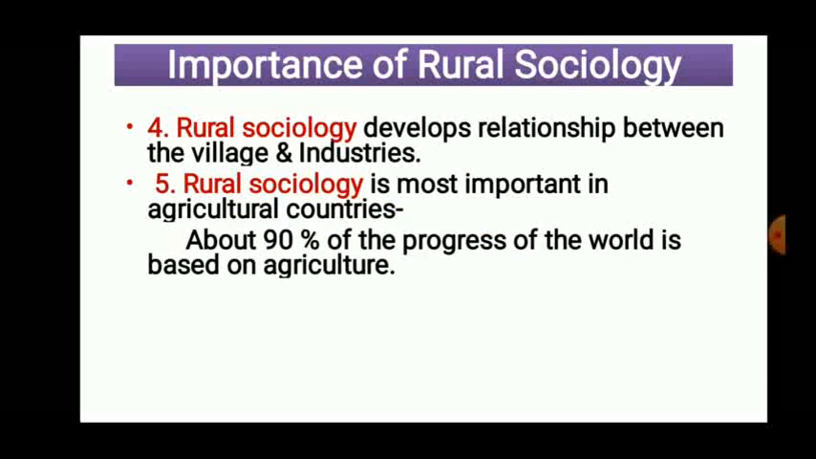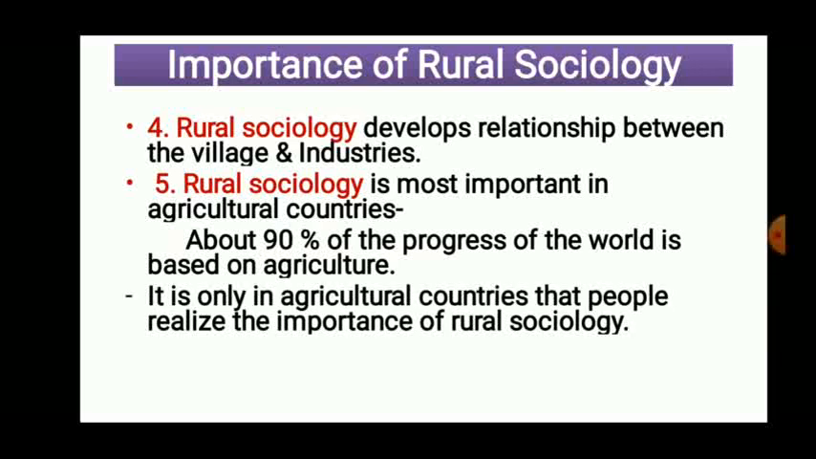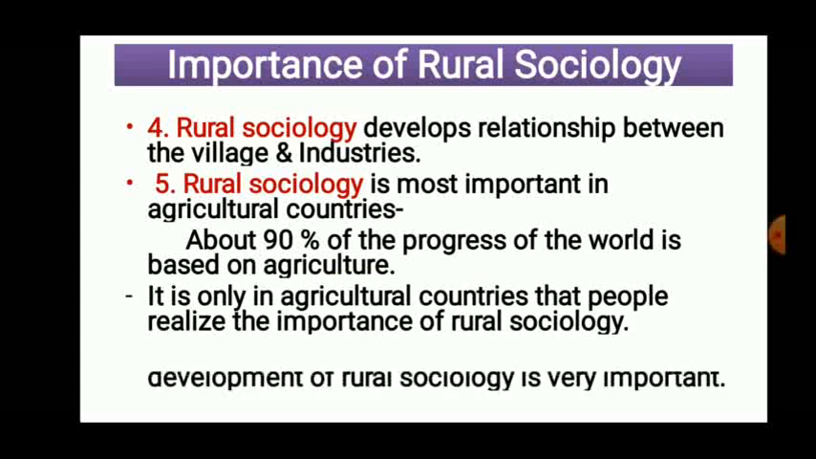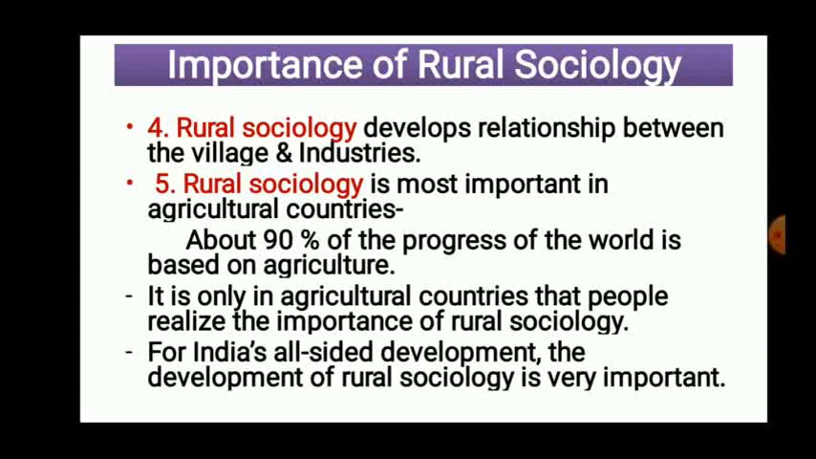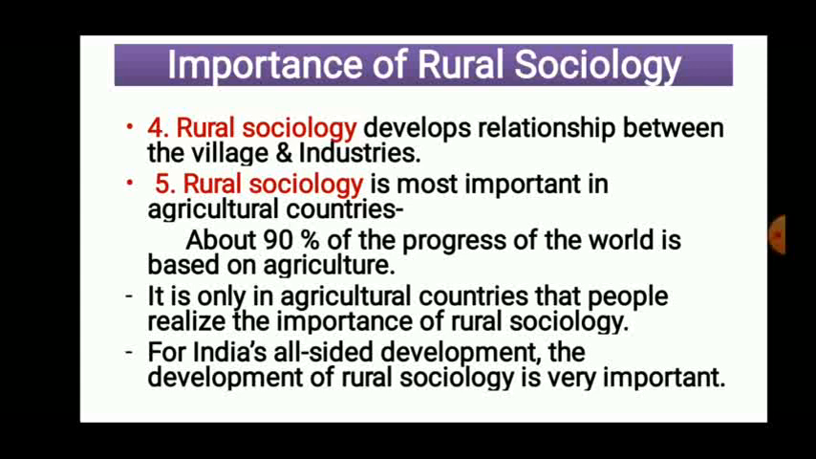And it is most important in agricultural countries. Why? Basically, 90% of the world's progress depends on agriculture. If there is agricultural production, we are able to live in a society. So it is only in agricultural countries that people realize the importance of rural sociology. Why? Because rural sociology tries to bring development to rural people. It tries to reform agricultural production. It tries to focus on solving the problems of rural people. So rural sociology is important in agricultural countries, and especially in India, it is much more important. So these are the points which indicate the importance of rural sociology.